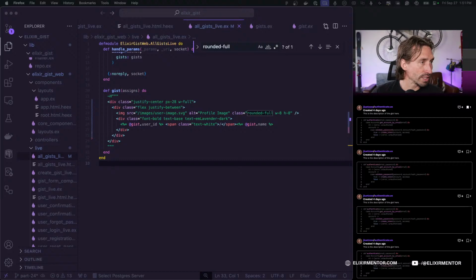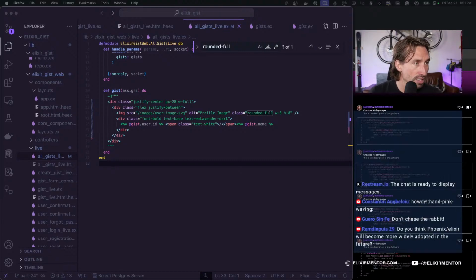Do you think Phoenix Elixir will become more widely adopted? I mean, I think we all hope so. I think when you work with Phoenix and Elixir, you see the light. I mean, obviously, it's probably not the solve all for everything, but for web applications, I think it's quite amazing. I'll pull up the comments when we're not looking at our designs, and then we can all chat.